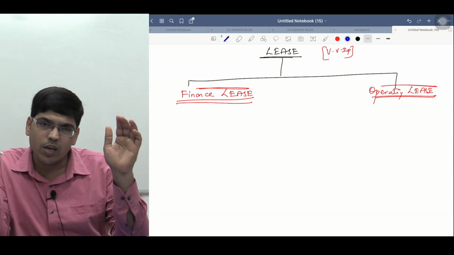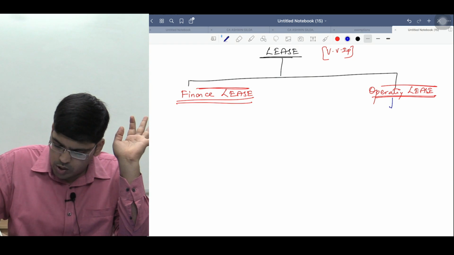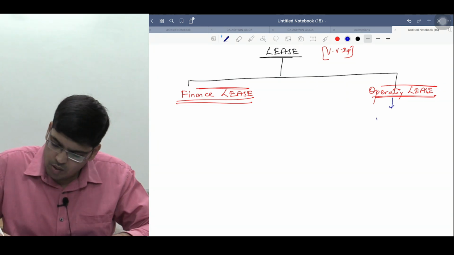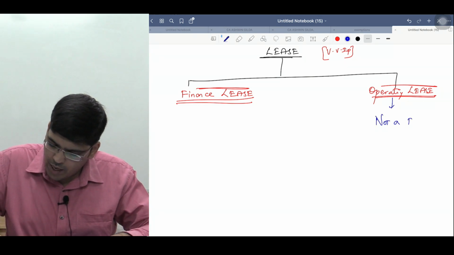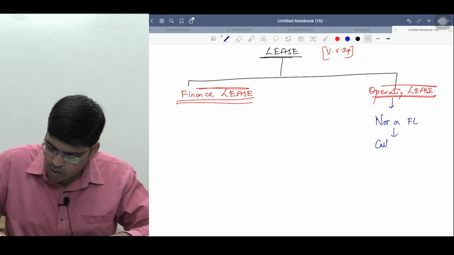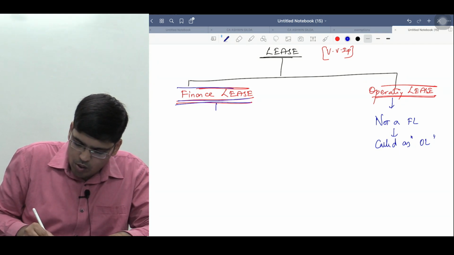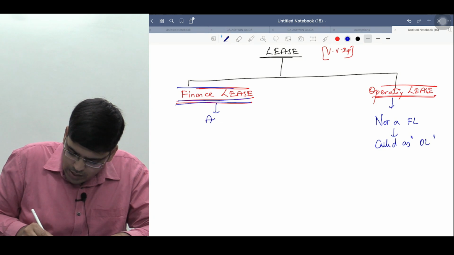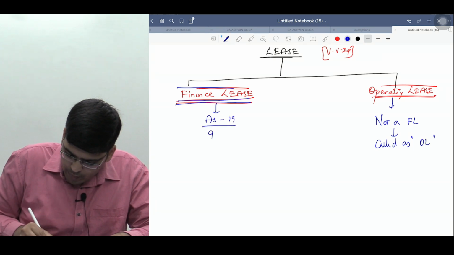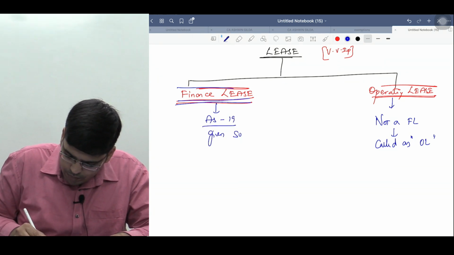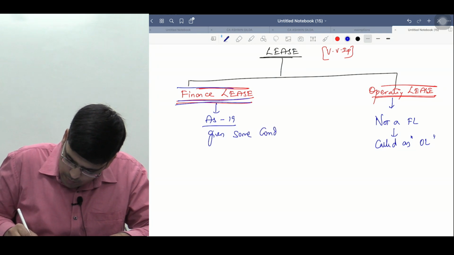See, when a lease can be classified as finance lease and when as operating lease, there are certain conditions given. Just remember, sir, if a lease is not a finance lease, then it is called an operating lease. Now, when a lease is called a finance lease, AS 19 has given some conditions.